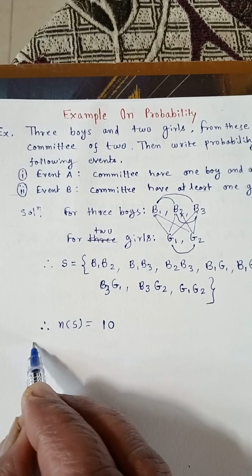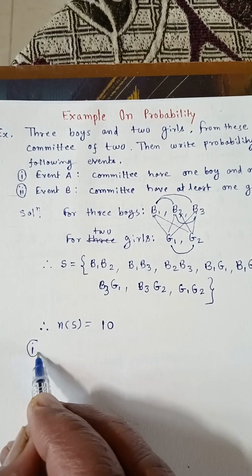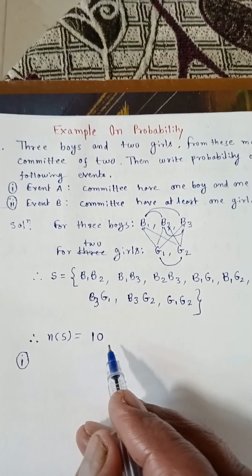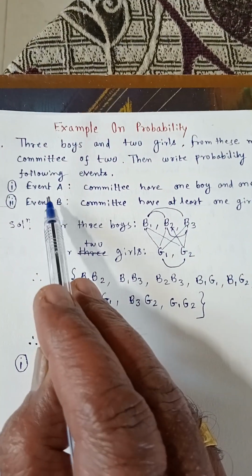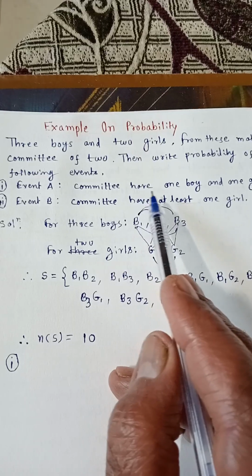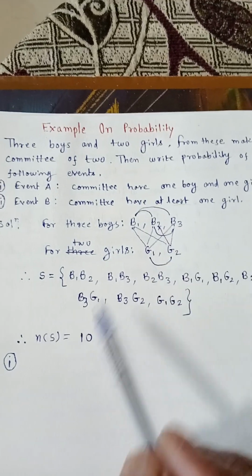First, we have to find the probability of the first event. The first event is A: the committee has 1 boy and 1 girl.